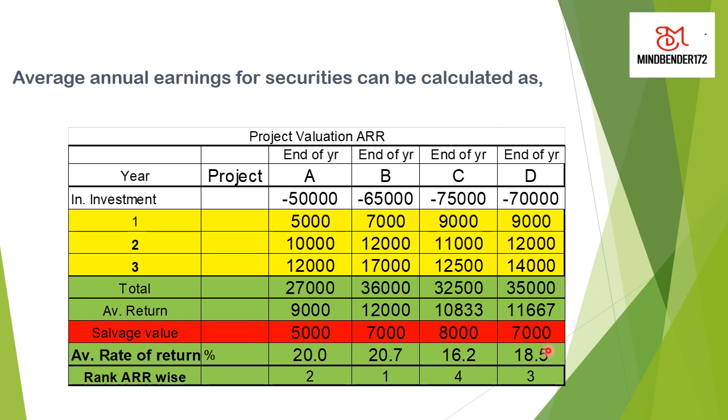So in the ranking position, number one stands for project B, the second stands for project A, the third is project D, and the last, number 4, for your accounting rate of return valuation of the project. So this is the way we evaluate the projects normally, by keeping side by side the projects and their returns and their value and their accounting average rate of return.